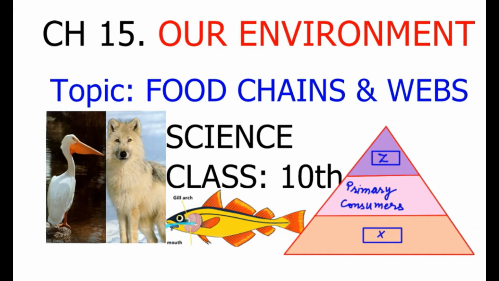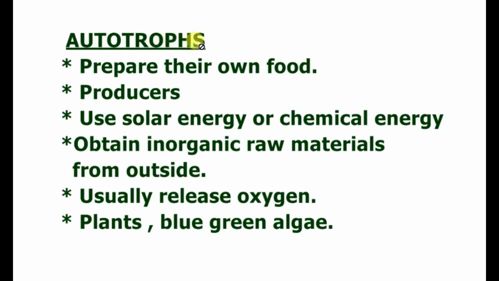Our first term is autotrophs. These are the organisms which can prepare their own food, and such organisms are known as producers in the food chain. Such organisms use solar energy or chemical energy to make their food, and for making the food by using this energy, they obtain inorganic raw materials from outside, and usually such organisms release oxygen as in the process of photosynthesis. Plants and blue-green algae are included in the category of autotrophs.